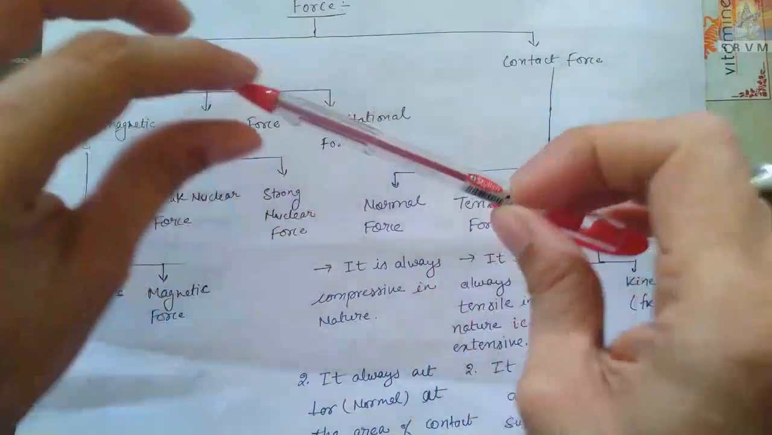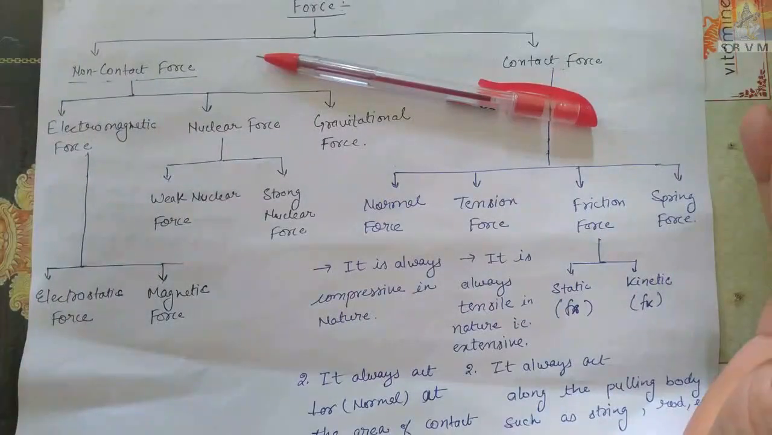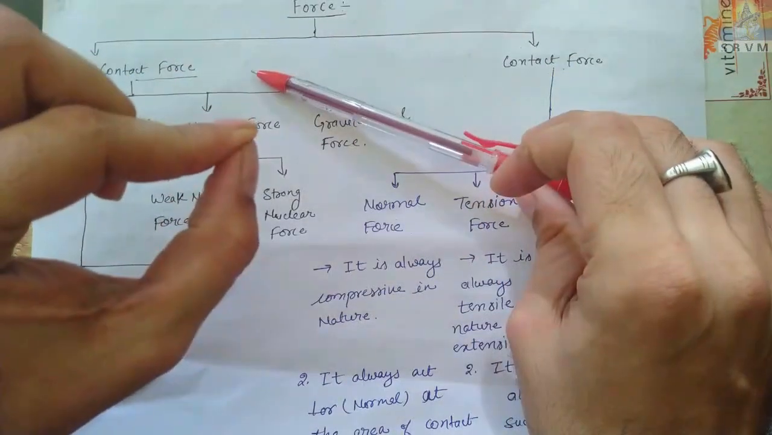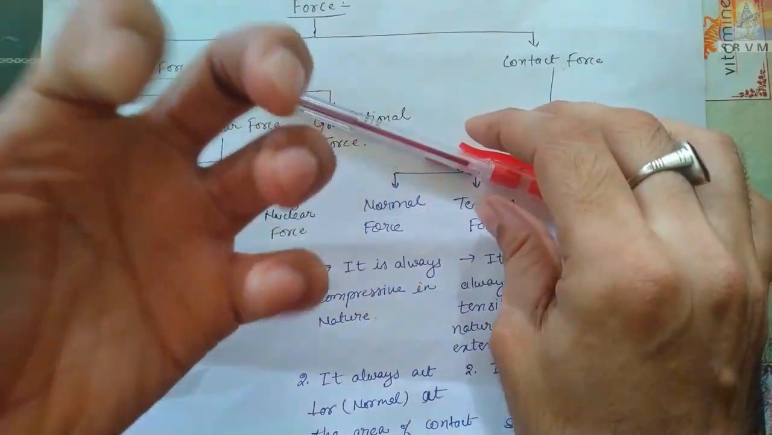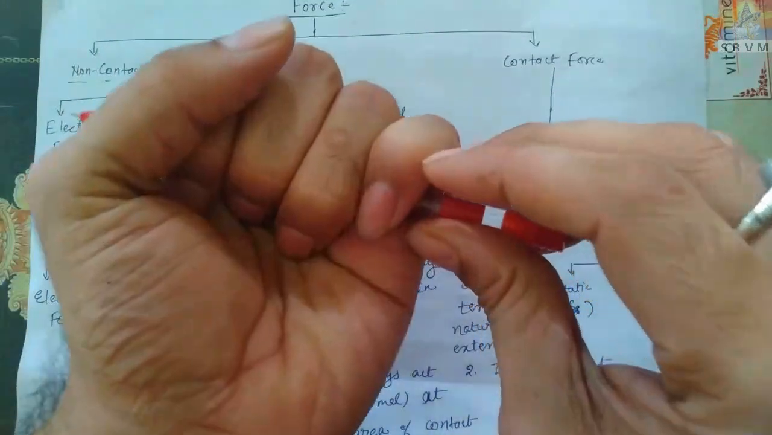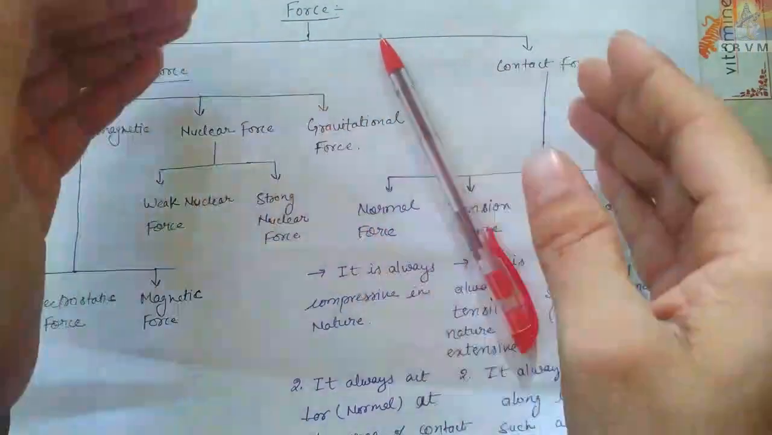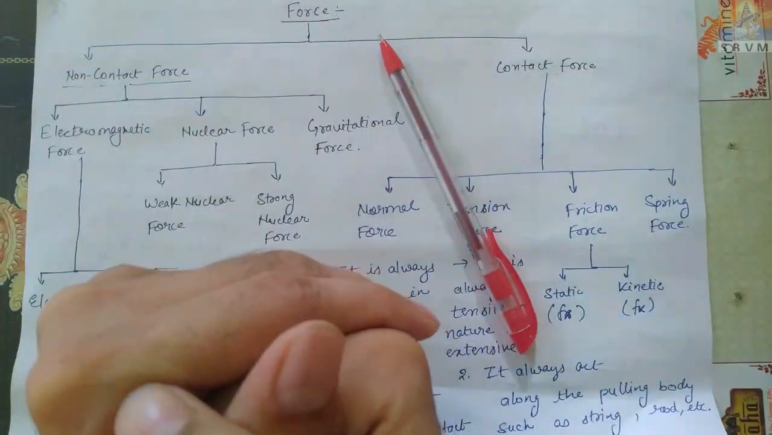For example, this pen, if I leave it, will automatically fall down. Did any hand come from the earth and pull this down? No. Contact is not there, but still this force is acting. So that's why it is a non-contact force.